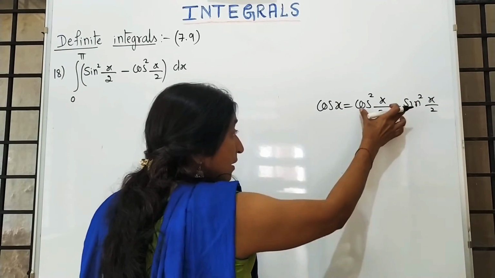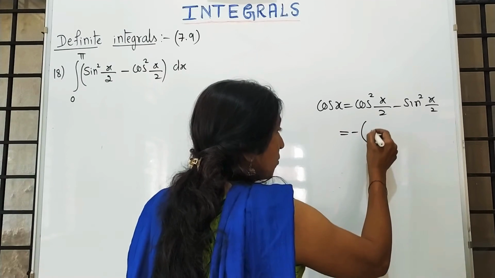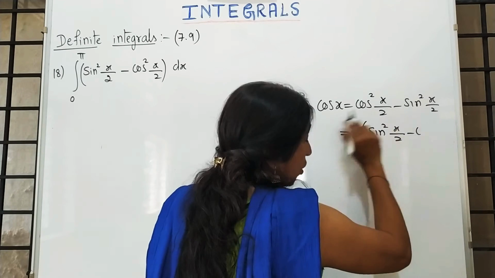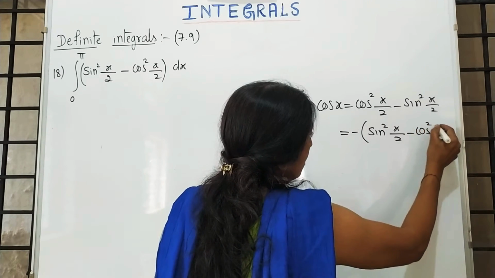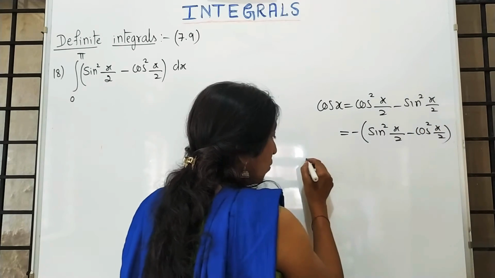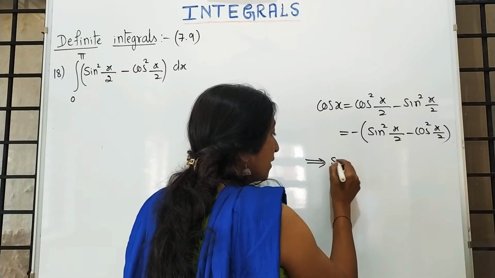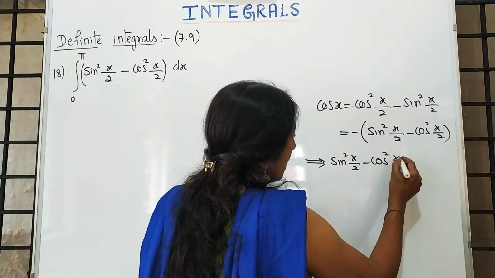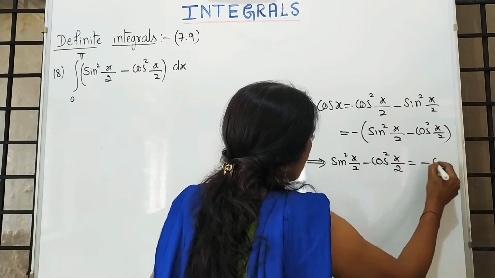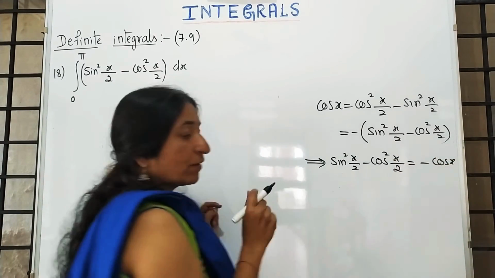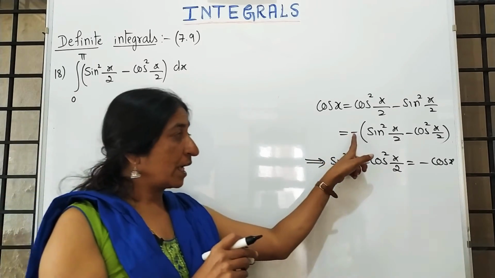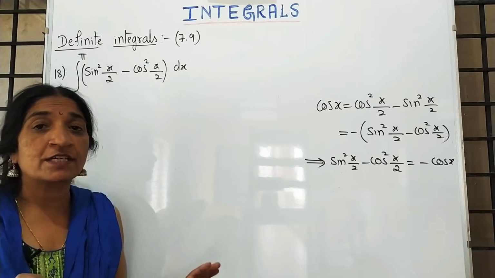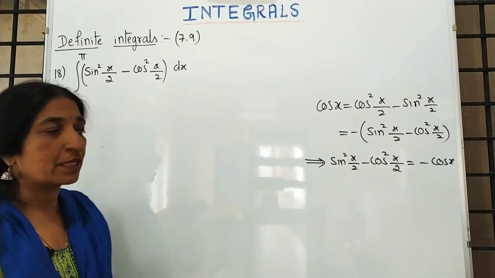Taking minus common, we can write it as minus, sin square x by 2 minus cos square x by 2. So sin square x by 2 minus cos square x by 2 is equal to minus cos x. Can we write like this? Yes, we can take minus here. If you are thorough in the first year trigonometric formulas, you can solve it easily.